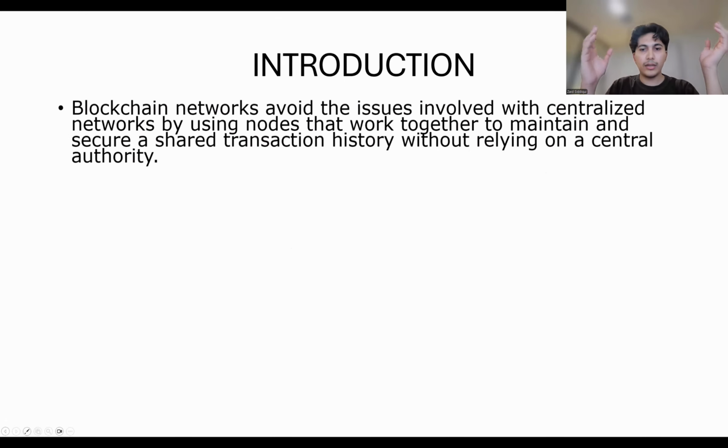Now, what is blockchain? Why are blockchain networks important in the first place? Blockchain networks avoid the issues involved with centralized networks by using nodes that work together to maintain and secure a shared transaction history without relying on a central authority. Now, this takes out any issues that could be faced when dealing with these central authorities.